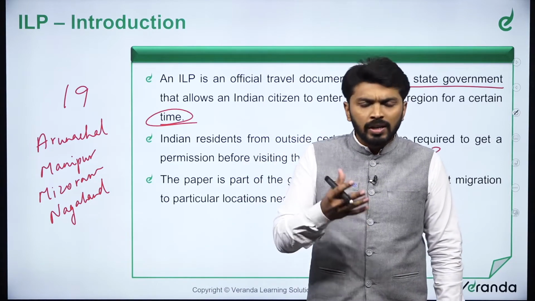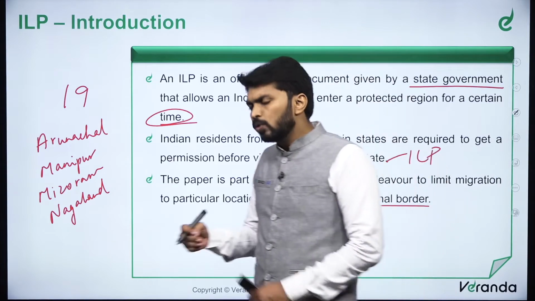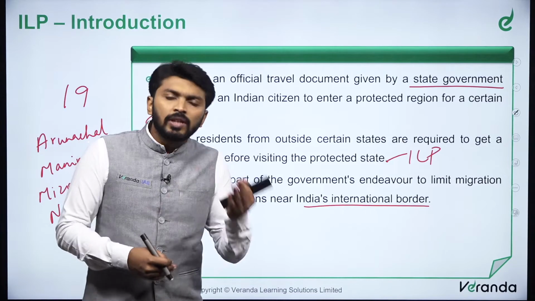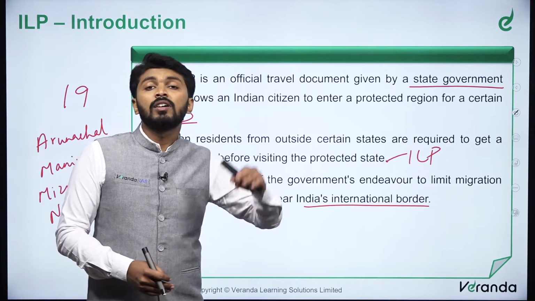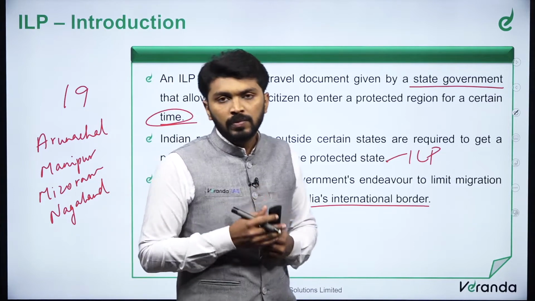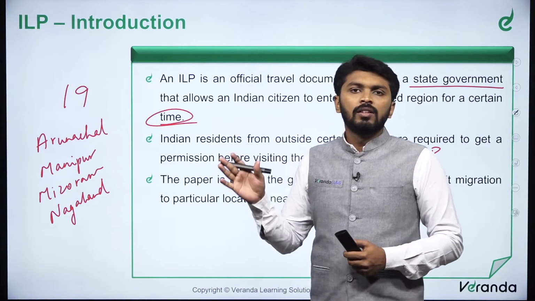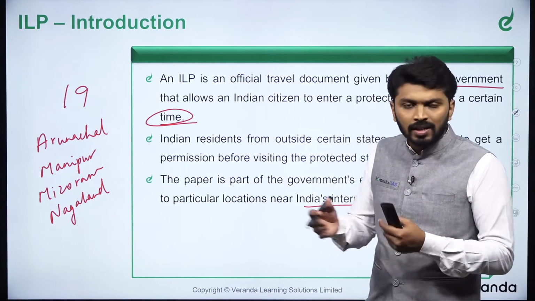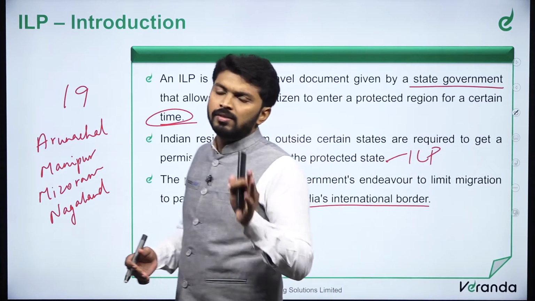So who are they? The money lenders. So they used to go to the tribal settlements, they used to introduce some new technologies, new forms which they are so far unaware of, such as usage of money. Tribal people do not have the habit of using money. So they used to conduct their trade only in barter system.